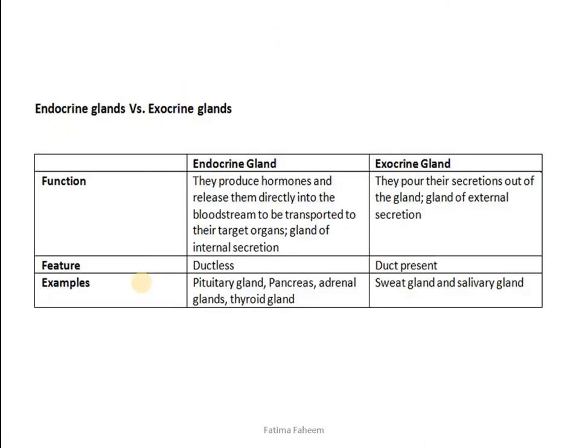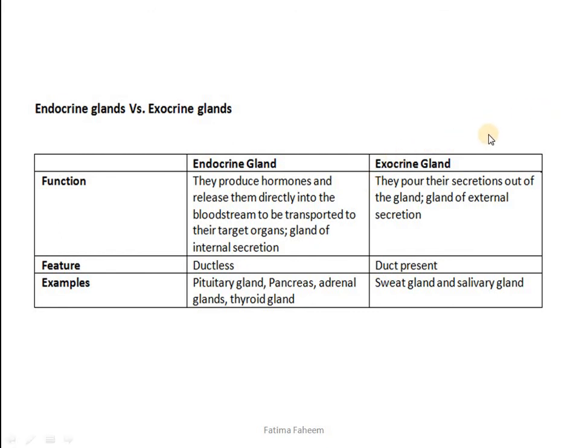This is the brief summary of what we have already studied: the difference between endocrine glands and exocrine glands. Endocrine glands produce hormones and release them directly into the bloodstream to be transported to their target organs. These are also called glands of internal secretion. They are ductless and include the pituitary gland, pancreas, adrenal glands, and thyroid gland.